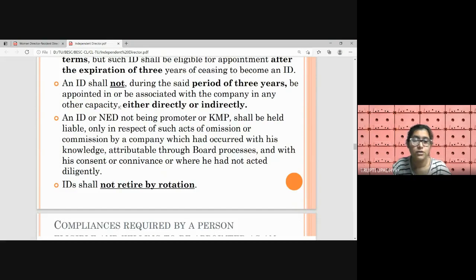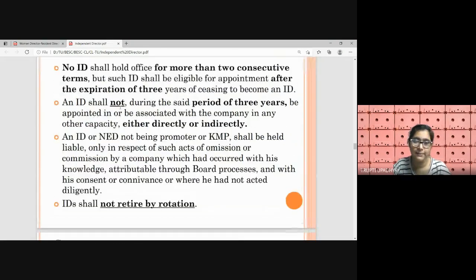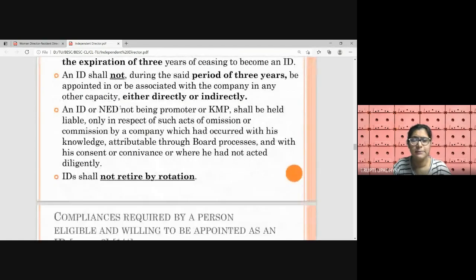An ID's term is fixed, so obviously an ID shall not be retiring by rotation. And independent directors and non-executive directors who are not promoters or KMPs should not be held liable for all the affairs or non-compliances of the company. Only for matters done with their knowledge and consent will they be held responsible by the regulators.